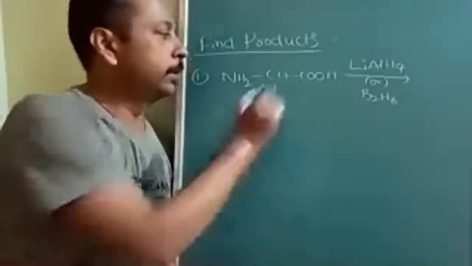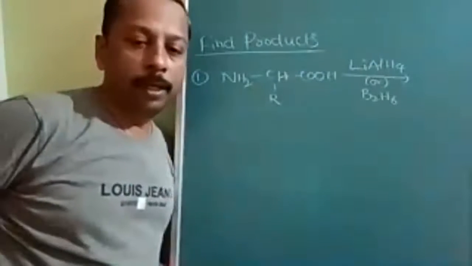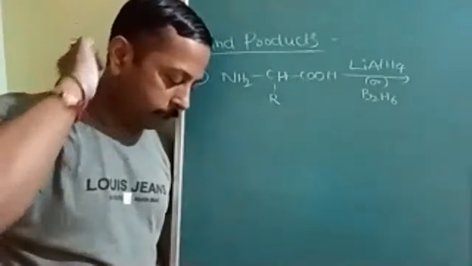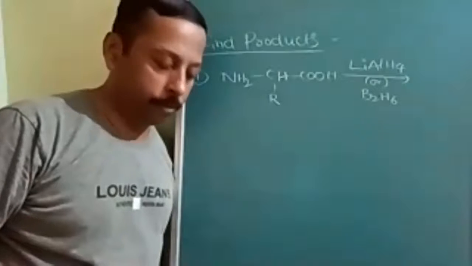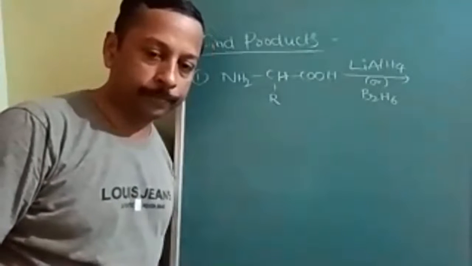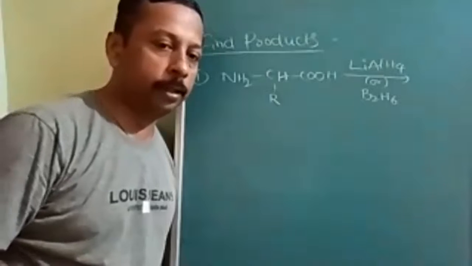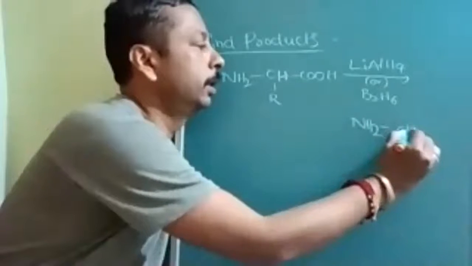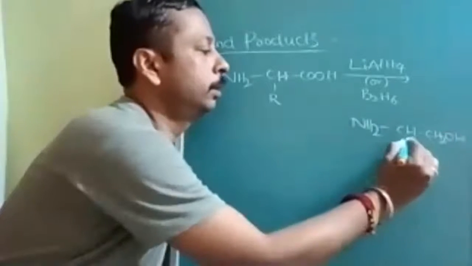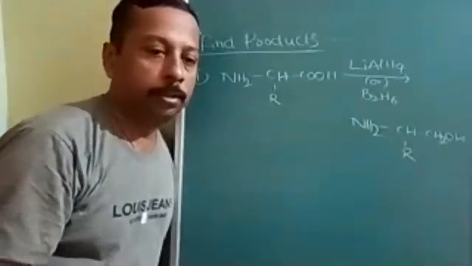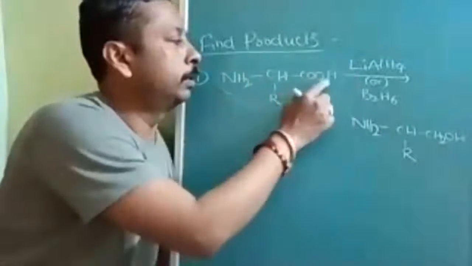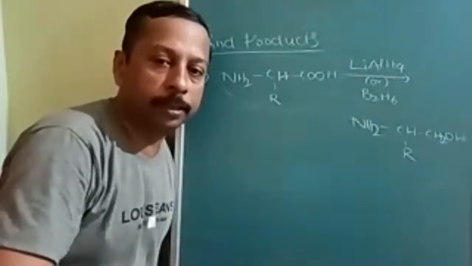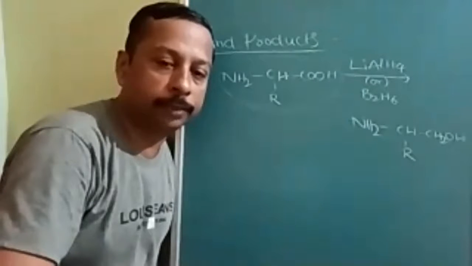Okay, tell me the answer for this question. When an alpha amino acid is reduced with lithium aluminum hydride, LiAlH4, what will be reduced and to what will it be reduced? Very good, alcohol. This carboxylic acid will be reduced to the corresponding alcohol, CH2OH and R. Is it understood? Wherever there are possibilities of carboxylic group, amino group and reducing agent, this is part of alpha amino acid, but you have already studied these topics somewhere else also.